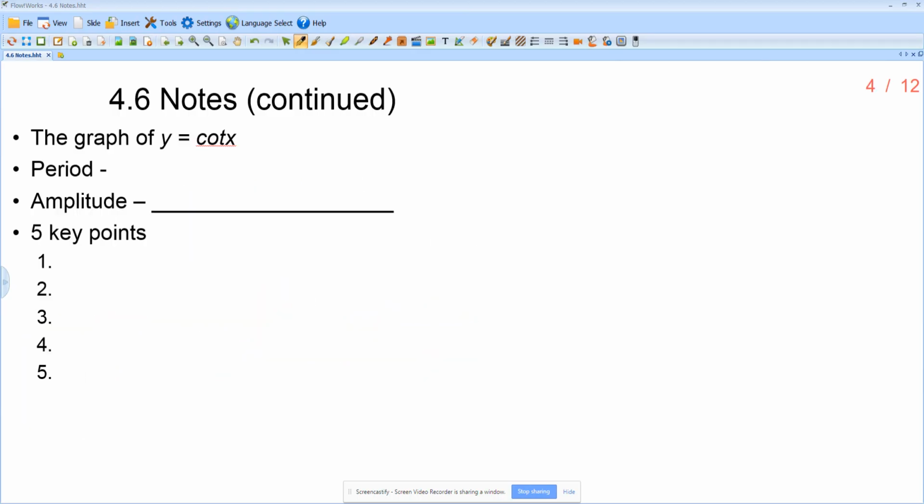If we talk about cotangent x, so now we're talking about the reciprocal of tangent. The period is found that same way, pi over the absolute value of b, and the amplitude once again does not apply. If we talk about the 5 key points, for tangent x, we said that our 5 key points were 0, 1, undefined, -1, 0.